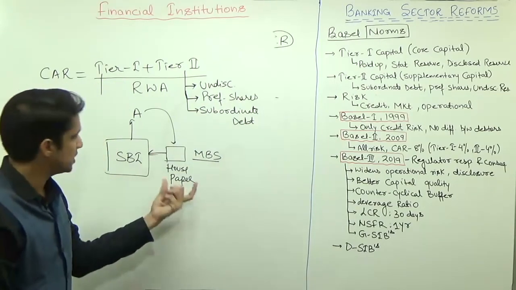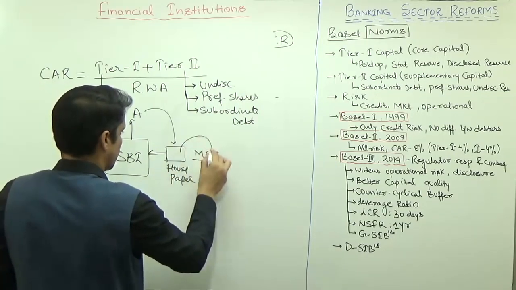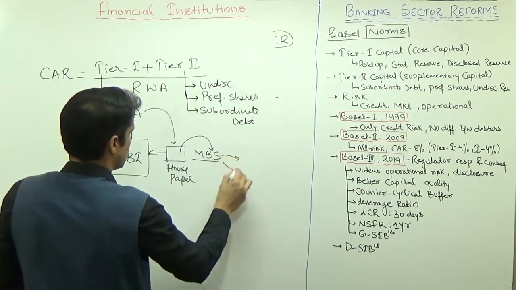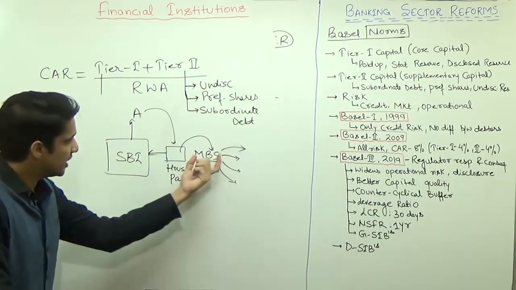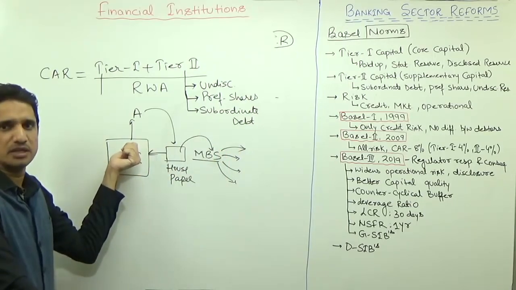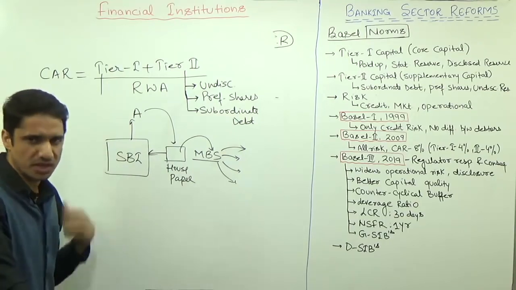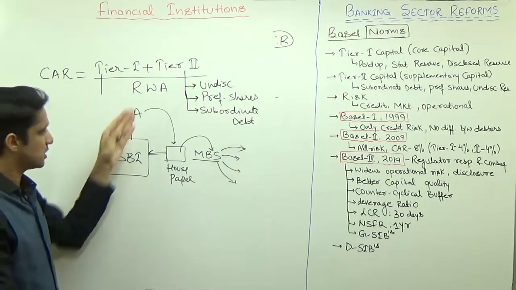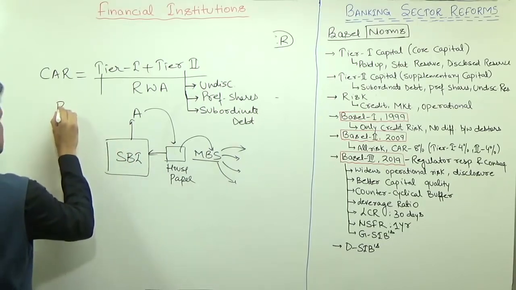On the basis of these house papers, you have created a mortgage backed security which you have sold to somebody else. So this mortgage backed security will be an example of subordinate debt. When you liquidate a company, the order of preference will be: first the normal debt, whoever is the bondholder.